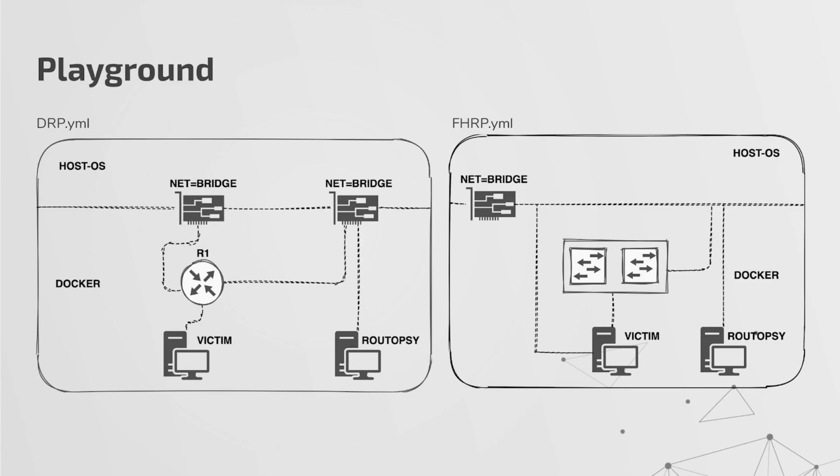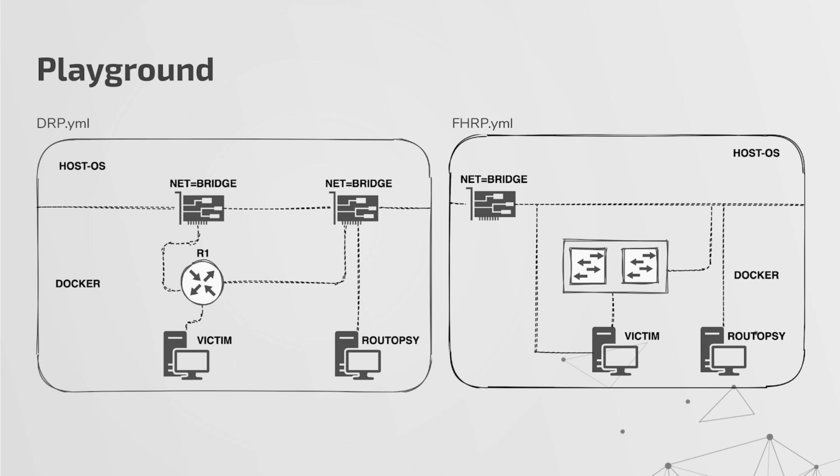Tyron, do you want to introduce them to the playground? Sure thing. So we realized that not everybody has networking kit lying around, or maybe they don't have the know-how to configure a network emulator to build a vulnerable network to test these attacks and play with these vulnerabilities. So what we've done is we've built two YAML files which you can run with Docker Compose, and in the DRP file, it spins up a router, a victim and our Routopsy machine, and there are two networks. If you perform the attacks, you'll see the traffic traversing from the one network to the other network, which is observable by Routopsy. And in the FHRP lab or mini lab, there's a victim and a high availability default gateway configured with VRRP.